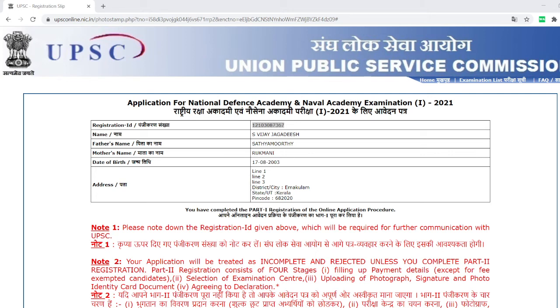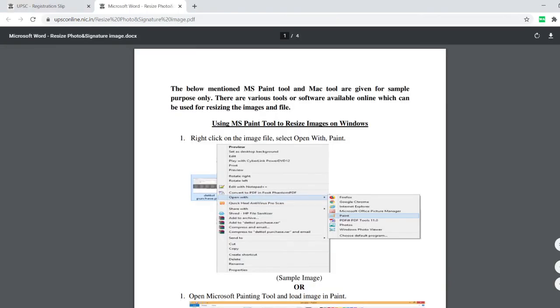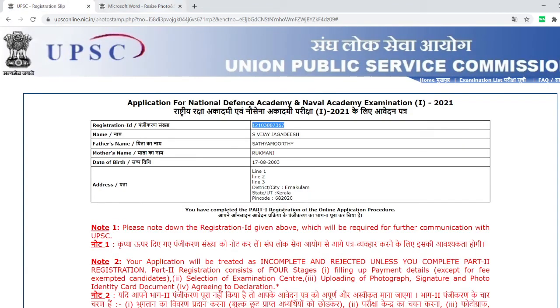Once I have done this, I'll come to the next stage where I have to upload my photo, then my signature, then the ID card which I have given there, the same ID card, not any other. Once I upload this, I have to give this. You may have to resize if required; resizing will be possible here. If you still have a doubt, please let me know, I will help you out, no issues.